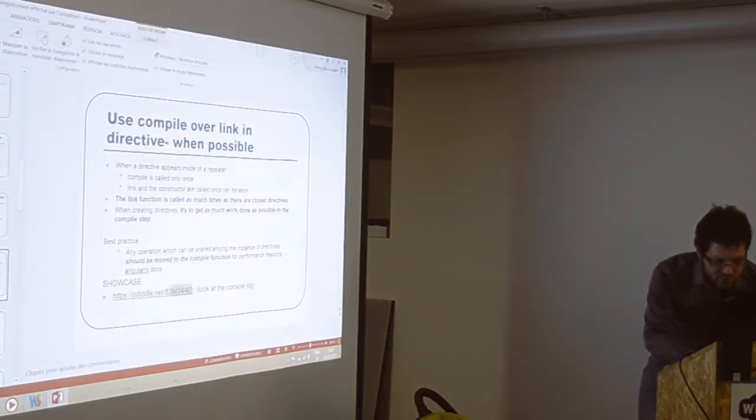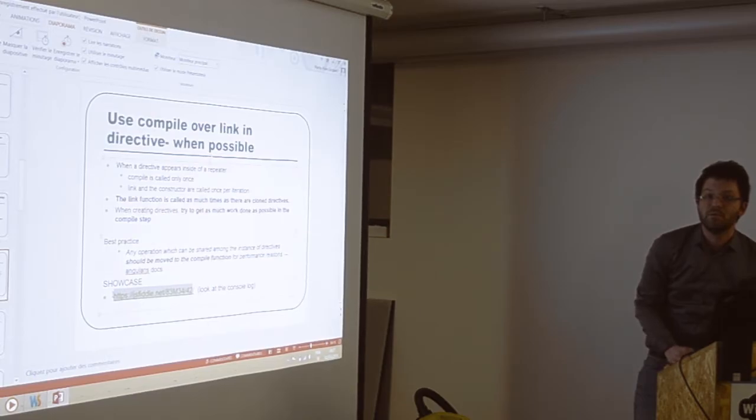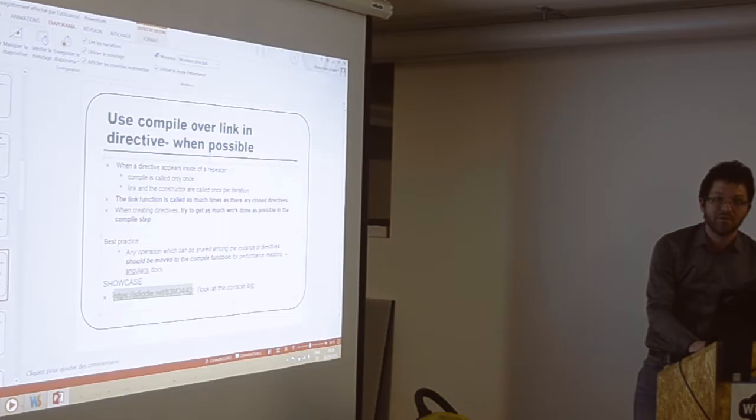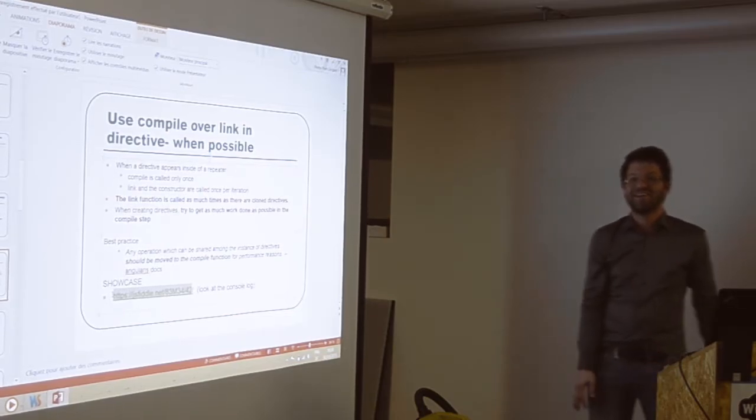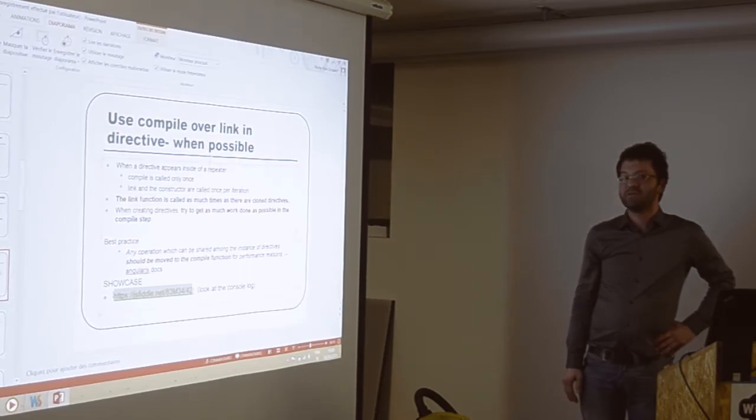Can you maybe explain the difference between the link function and the compile function? This is a half-hour talk. Maybe in a few words, because now you tell us we should do stuff in the compile function, not in the link function. When do we need to decide?